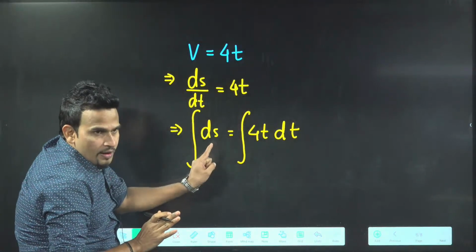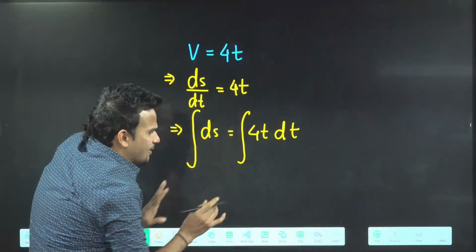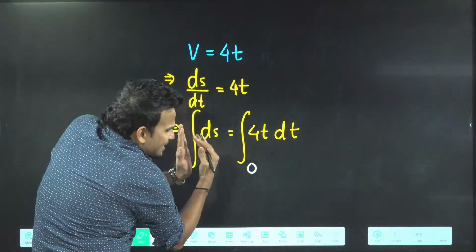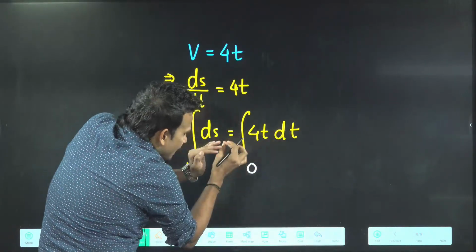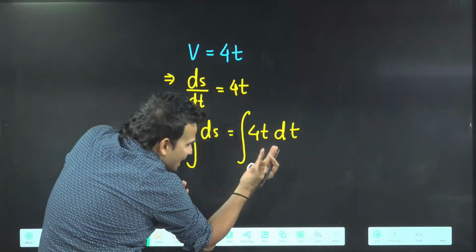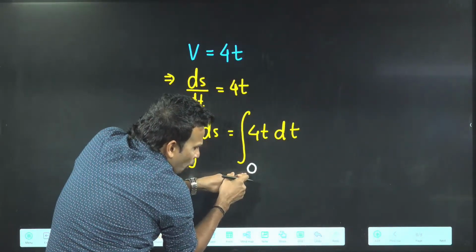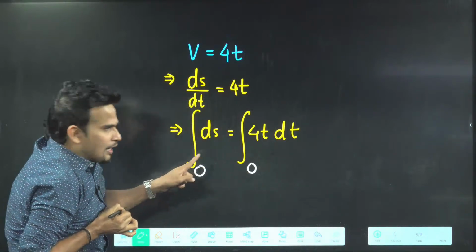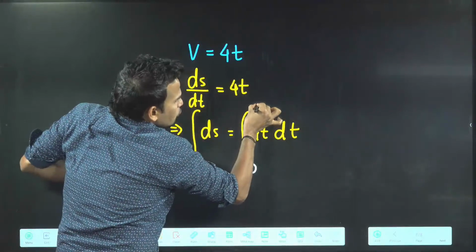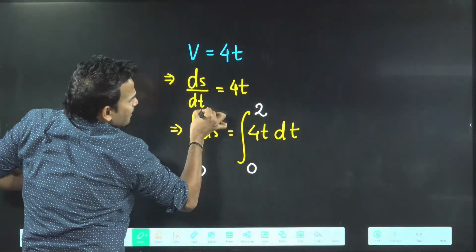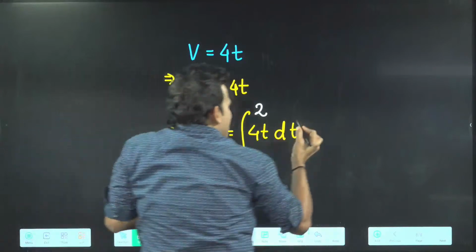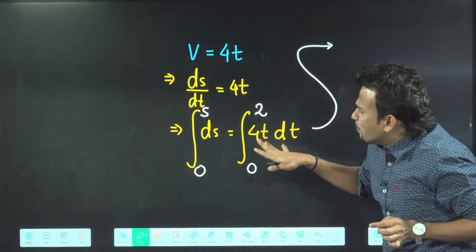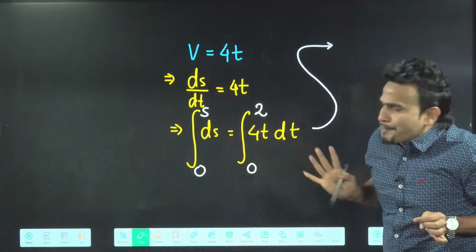Now, first 2 seconds means t equal to 0 starting. You see, the right side is the integration of time, the left side is the integration of s. So the right side starting will be from t equal to 0, and at that time, what is displacement? 0. Now, sir, final time, 2 seconds. What is final displacement? s. Now, from here, things will start. You can do it directly also, but sometimes you may feel problem. That's why entire steps are important.